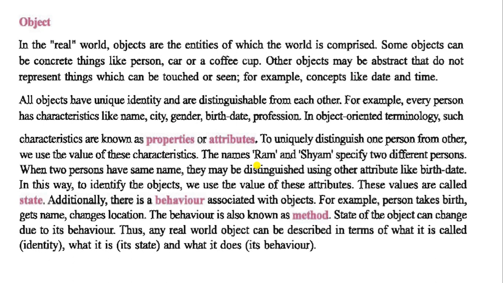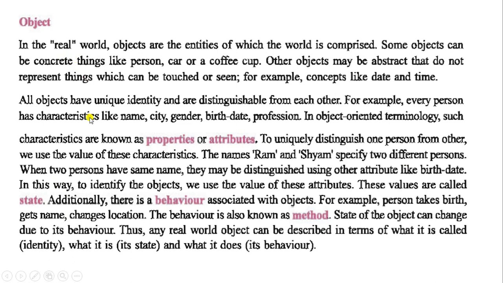Suppose both have the same name, like Ram and Ram. Then how can you distinguish? Two persons with the same name may be distinguished using another attribute like birth date.